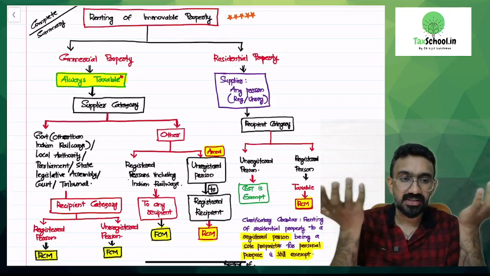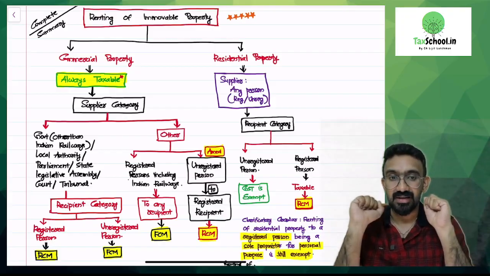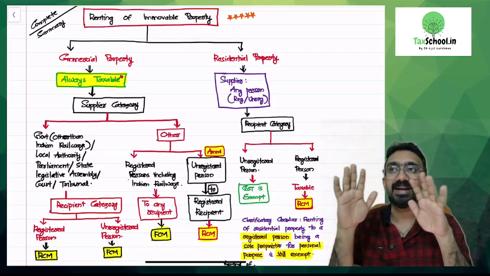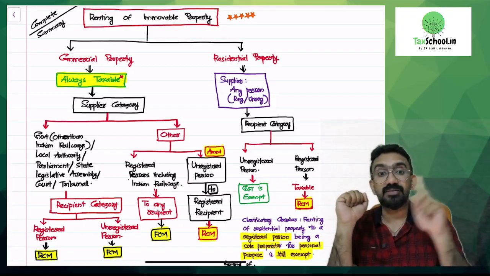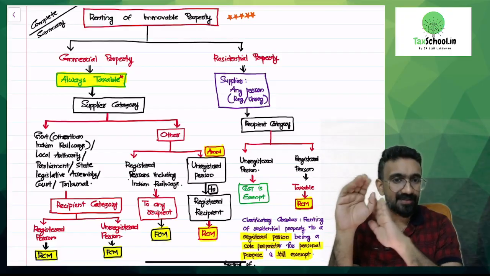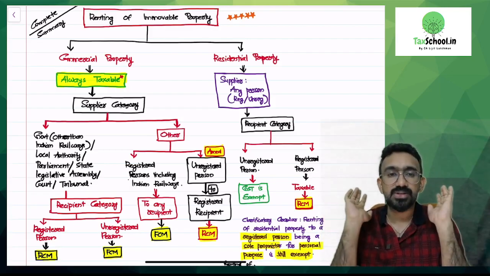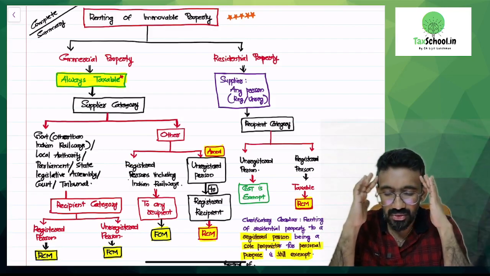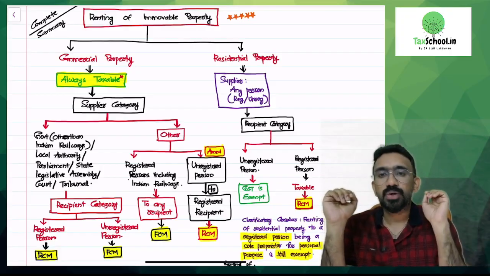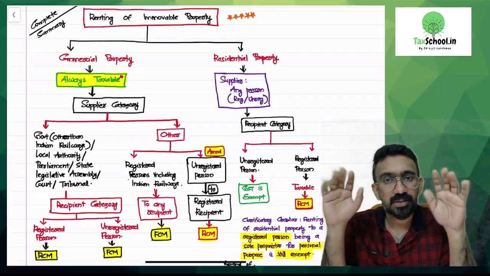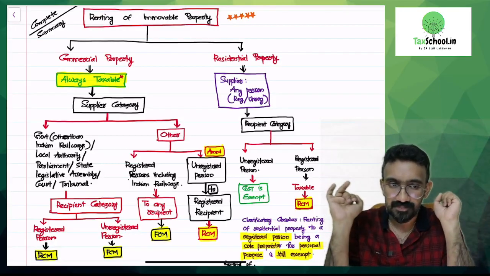If at all you're somebody who is learning how to analyze the GST impact of renting of immovable property, take only one chart, and this chart gives you 360-degree understanding of every type of renting. Whatever question comes in, if you know this chart, just close your eyes, and if you're getting this chart in your head, you will be able to answer.